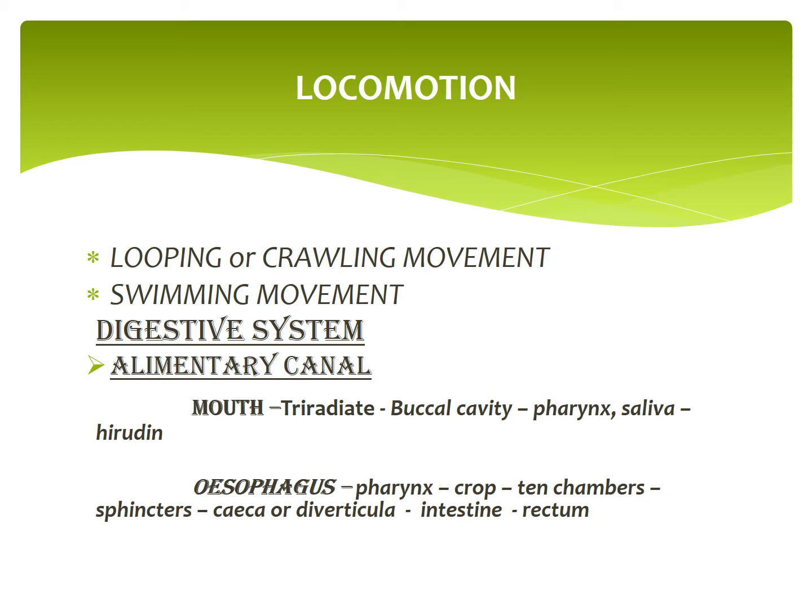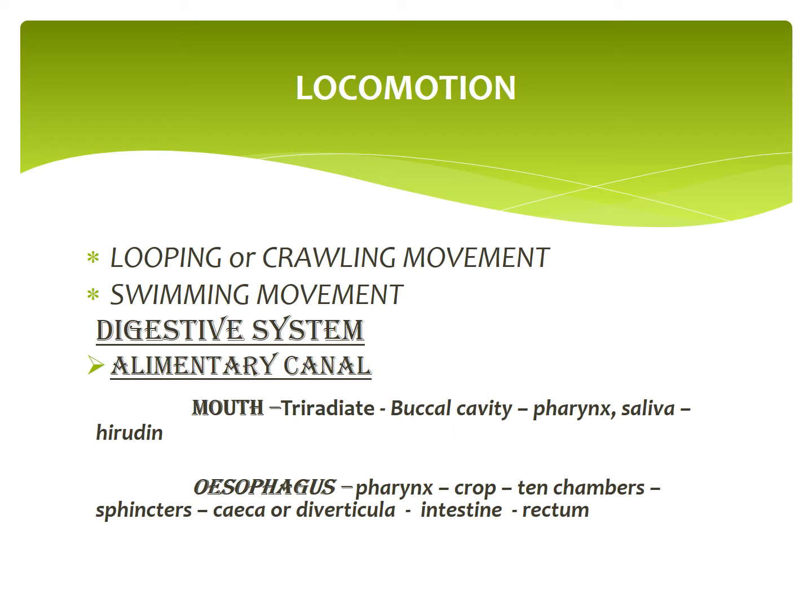The crop and its diverticula can store a large amount of blood which can be slowly digested. The last chamber of crop opens into the stomach. The stomach leads into the intestine, which is a small straight tube that opens into the rectum. The rectum opens into the exterior by anus.